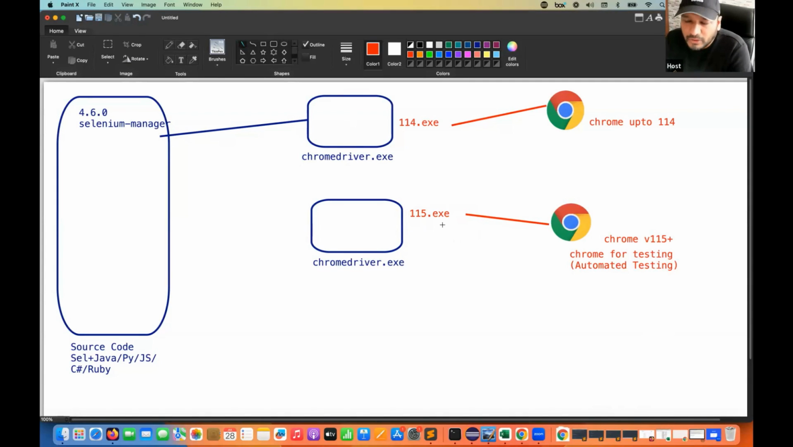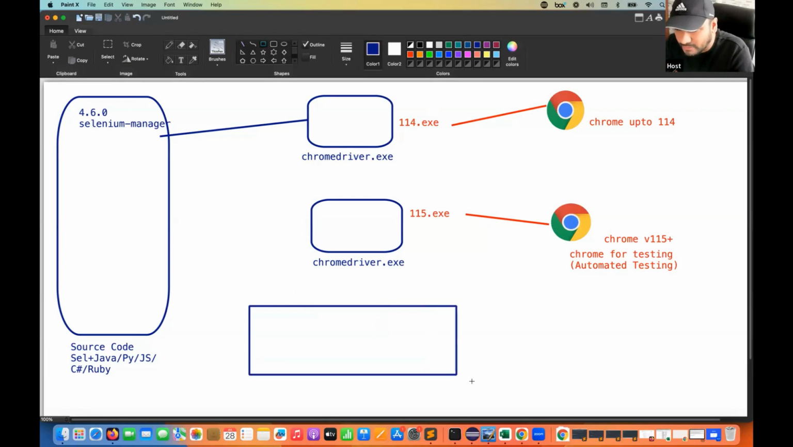They have changed the location of the .exe and all the binaries. We used to download the binary from Chromium. If you remember that Chromium page, now we don't have any specific Chromium page from 115 onwards. They have created a separate dashboard for that, and I'll show you how exactly it looks. So we have a dedicated dashboard. Okay, so let's see, this is my dashboard.